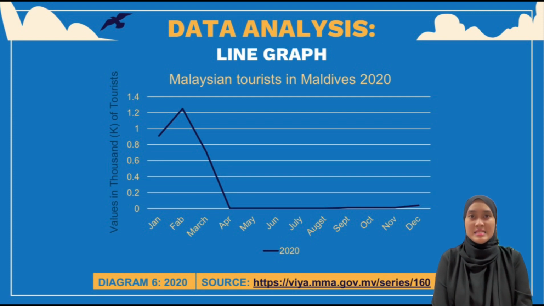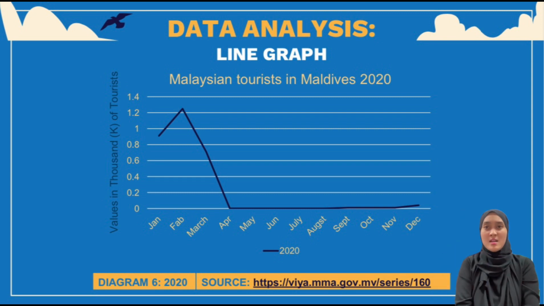It can be clearly seen that there were 910 Malaysian tourists in the Maldives in January. In conclusion, the number increased considerably from January to February and collapsed drastically from March to April.